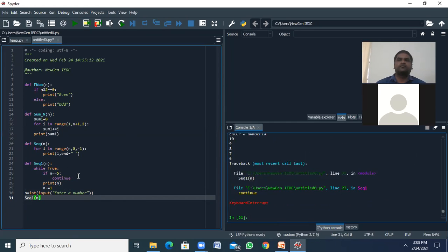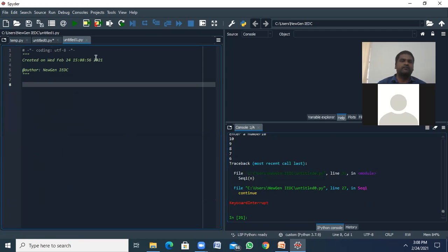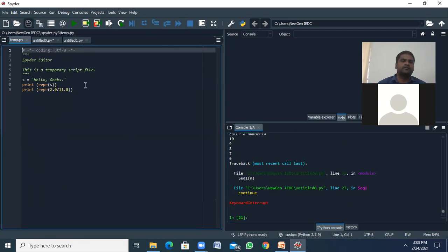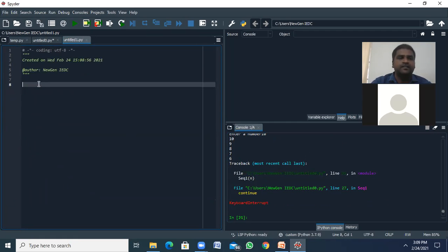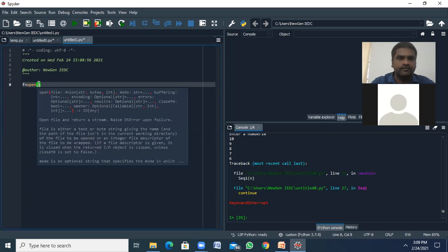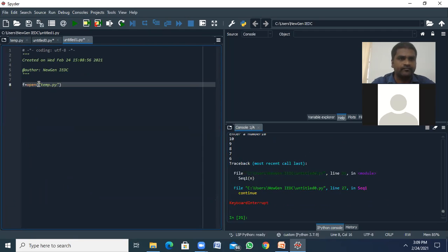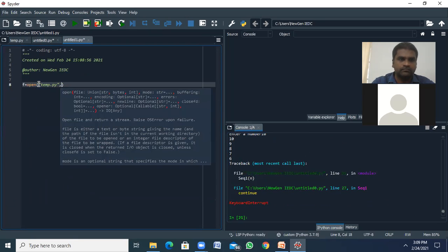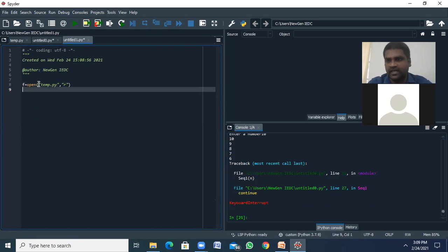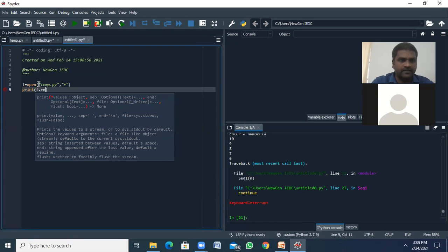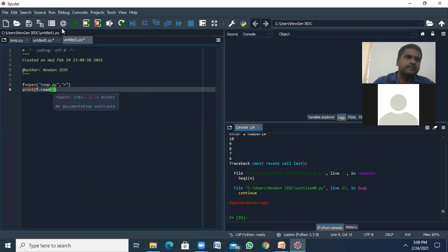Okay, next, file. How can we write a file? Let's say this is my temp file. I'm reading this. Let's say f is equals to open of temp.py, comma, in read mode. I'm opening in read mode. I have to open, right? So print f dot read. That's all.